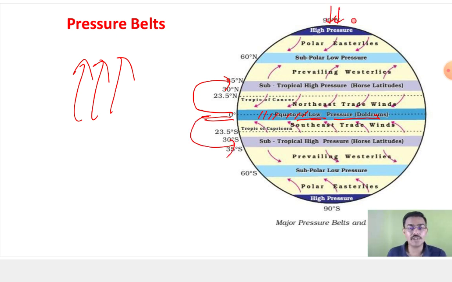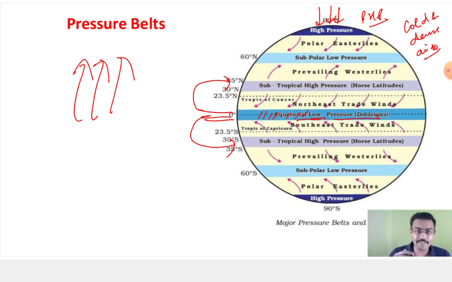Similarly, in the polar high pressure belt, you have the subsiding pressure because of the cold and dense air that will sink, that will subside. So you will have the polar high pressure belt. Whenever you have the westerlies and polar easterlies coming towards each other,